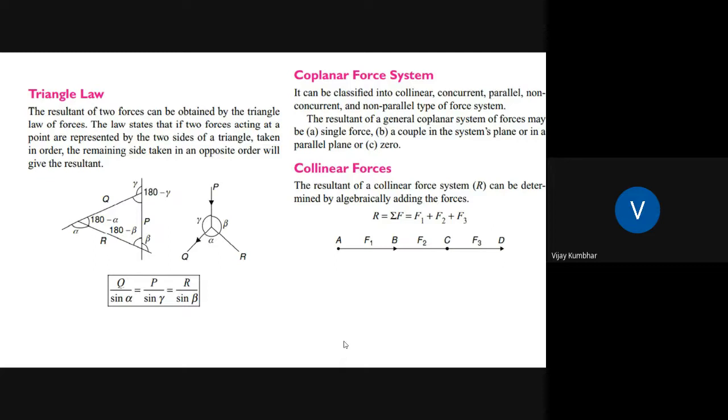Again, this is the triangle law. You can observe this diagram. A simple relationship has been developed: Q divided by sine alpha, then P divided by sine gamma, and R divided by sine beta. Accordingly, we can calculate the magnitudes of the various forces acting in this particular force system. Then for collinear forces, you can see how to calculate the resultant of this collinear system: summation of F1 plus F2 plus F3, taking sign conventions as usual.